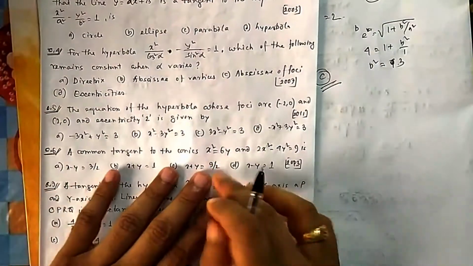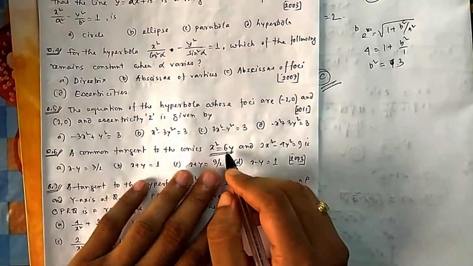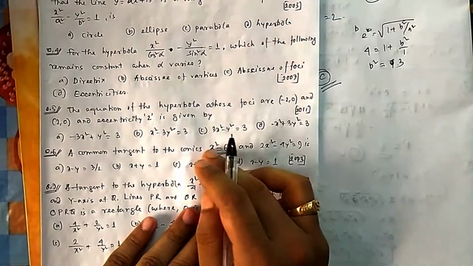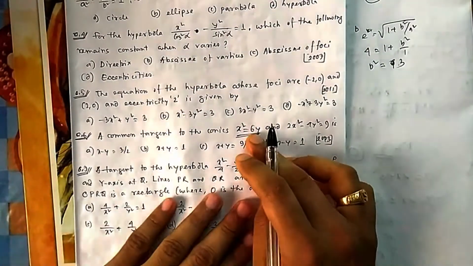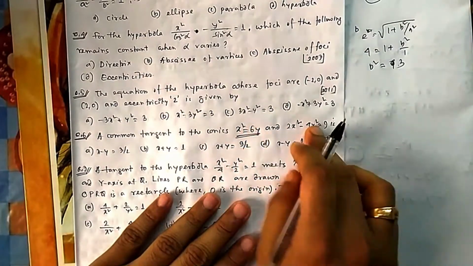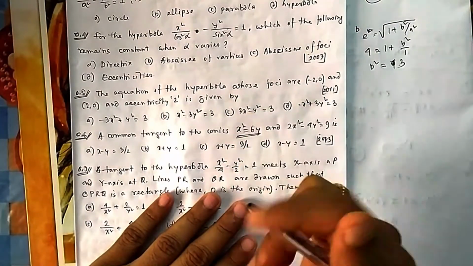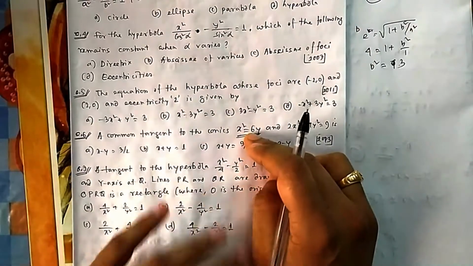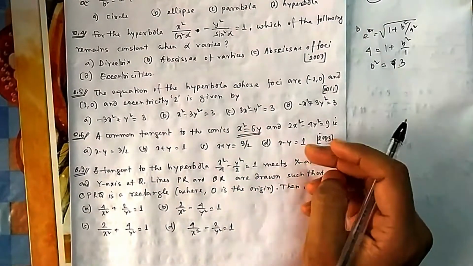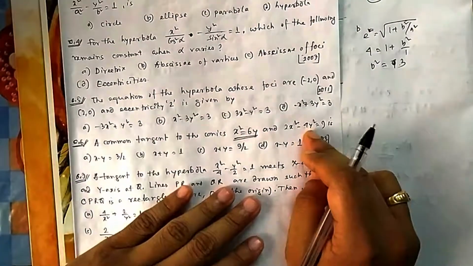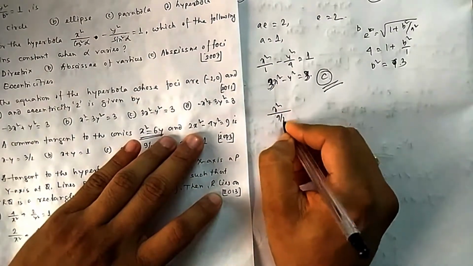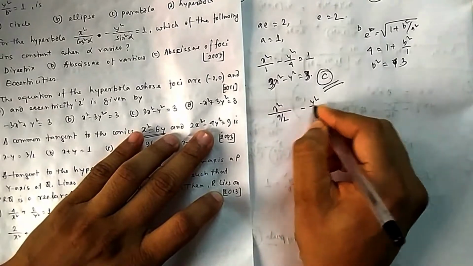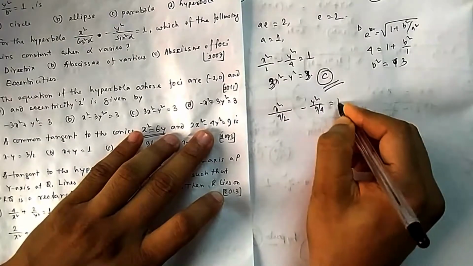The common tangent of the conic, this one. Now this is not a standard format of parabola. Parabola standard format was y square equal to 4x. We could have done that formula. What is the tangent for the parabola and what is the tangent for this one, then compare. Both these should represent the same line. But because this is not the standard formula, let's not go to that side. So you know this one. What is the common tangent of this, or the tangent equation of this one? This will be x square by 9 by 2, and y square by 9 by 4 is equal to 1.